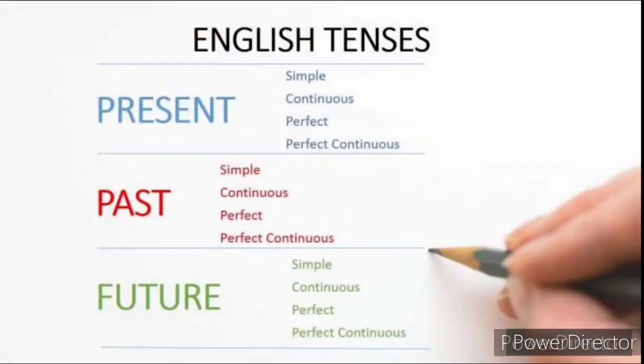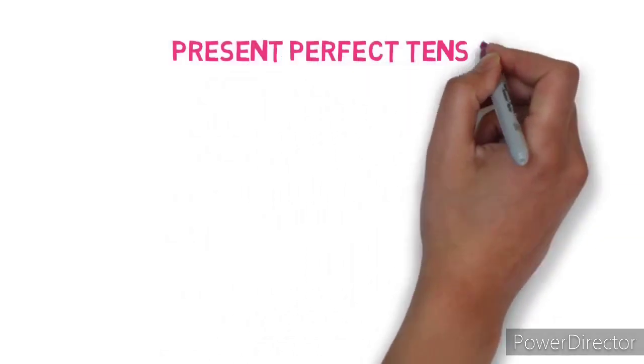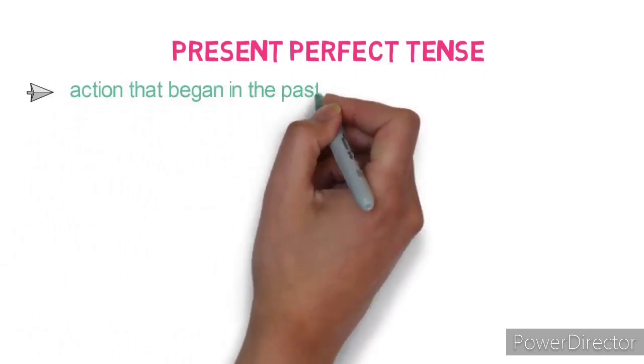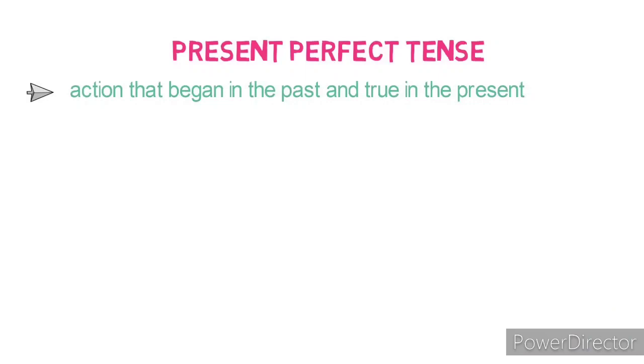future perfect continuous. Children, today in this session we are going to see all the perfect tenses one by one in detail. Now let's start with the first tense, present perfect tense. It refers to an action that began in the past and is true in the present.